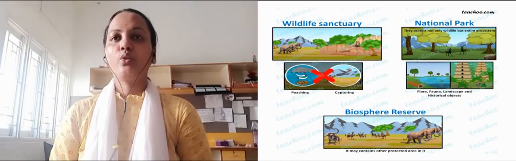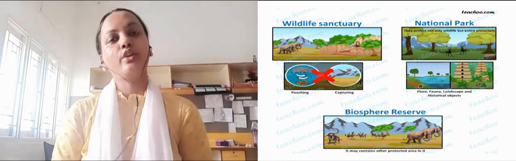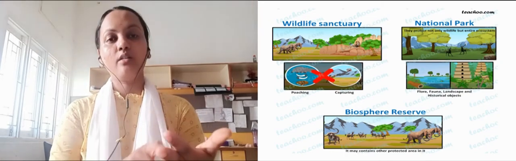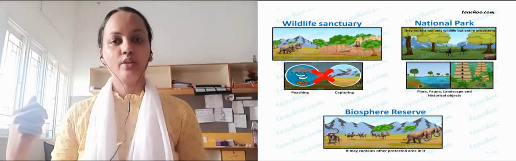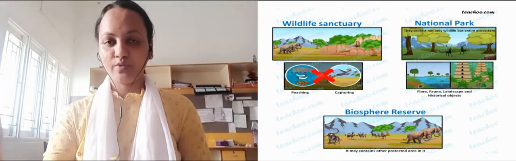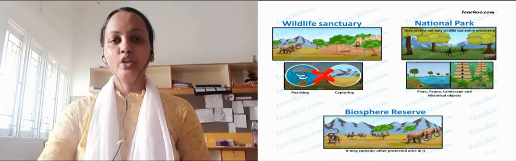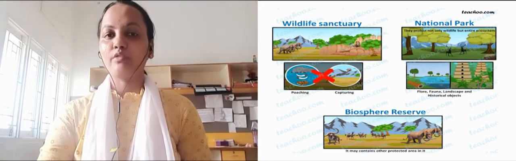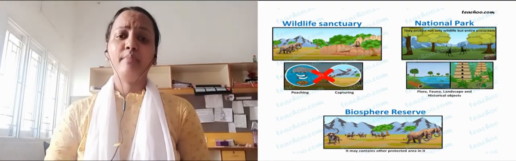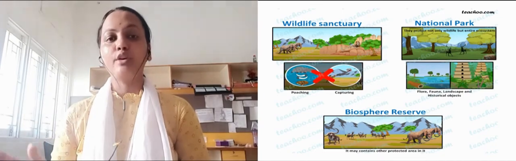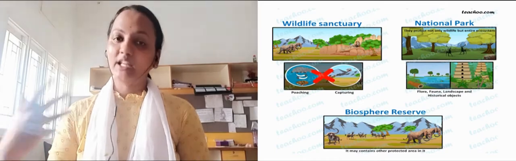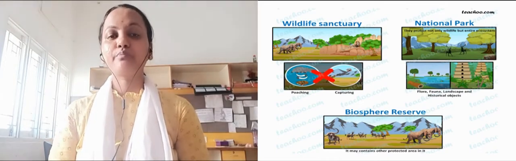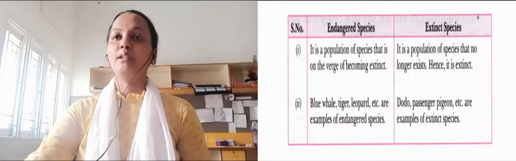So you can do it for your homework: find out which wildlife sanctuaries and national parks are present in your state, and even the biosphere reserves. So this is a very simple concept. We have many wildlife sanctuaries in India for the preservation of many animals and plants. We have many national parks even.